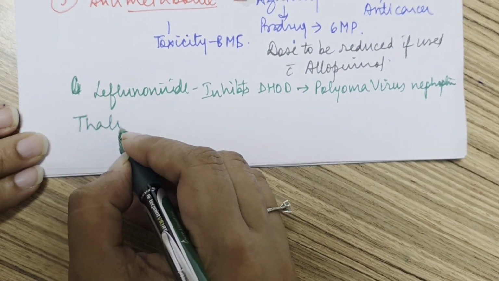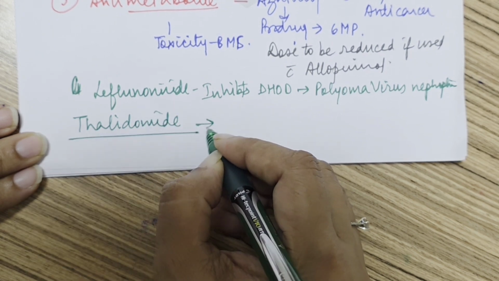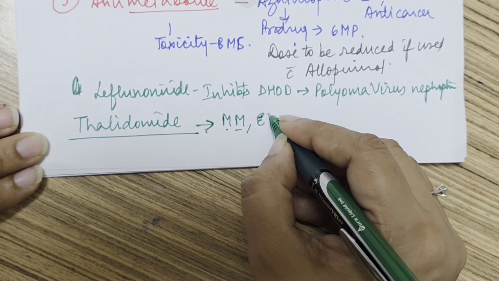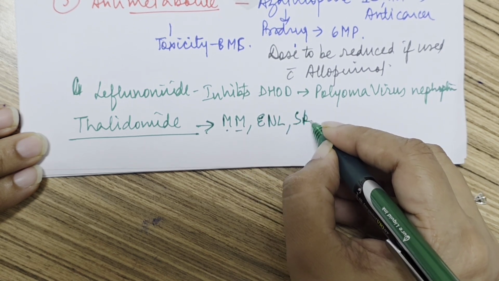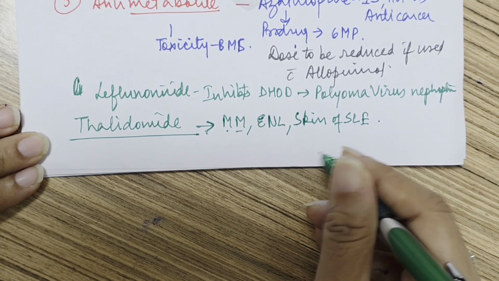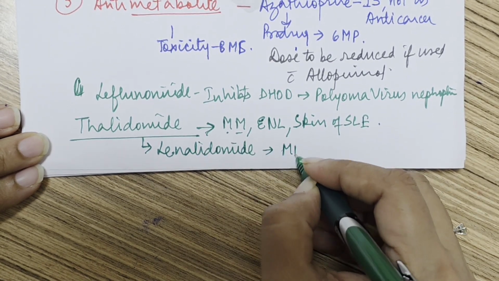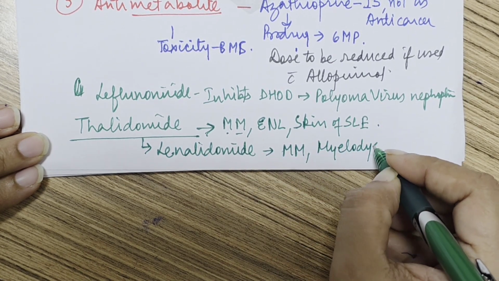Then we had also done thalidomide in the last anti-cancer drugs. So thalidomide, we know it's teratogenic. Currently it is being used in malignant melanoma, multiple myeloma, erythema nodosum leprosum, and skin manifestations of SLE. Then its congener is lenalidomide, and this is basically approved for multiple myeloma and myelodysplastic syndrome.